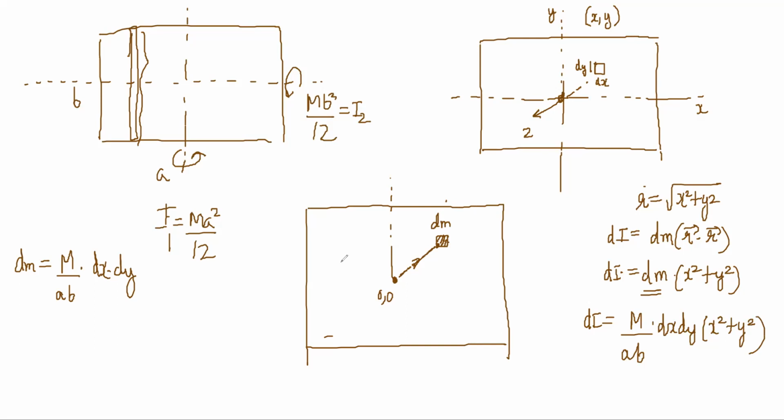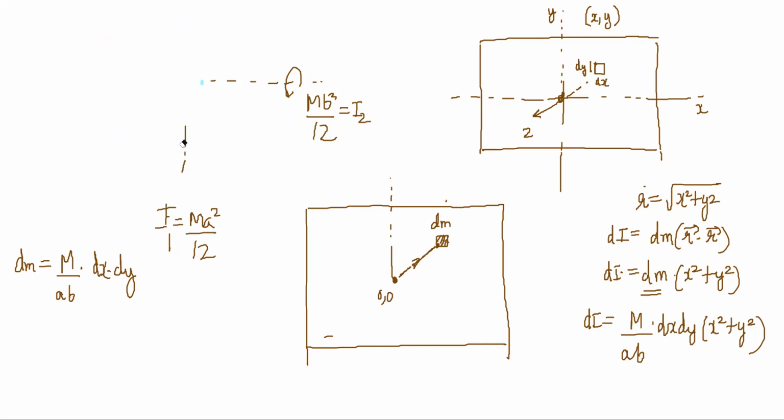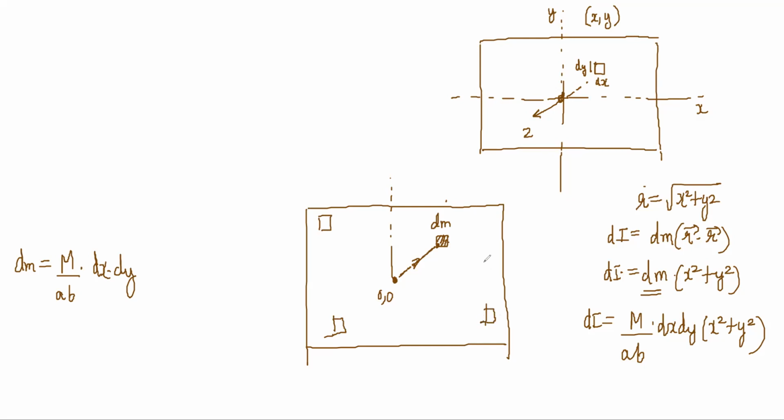Now I have to vary this point. I have to take the sum of the moments of inertia of all such points. So I have to take everywhere; the whole plate I have to fill up, right?